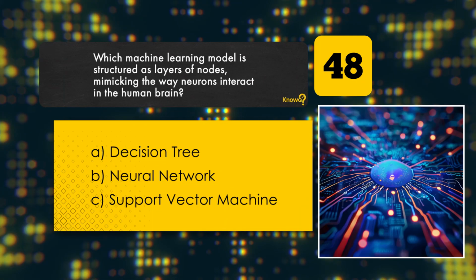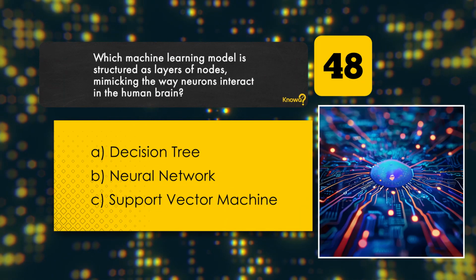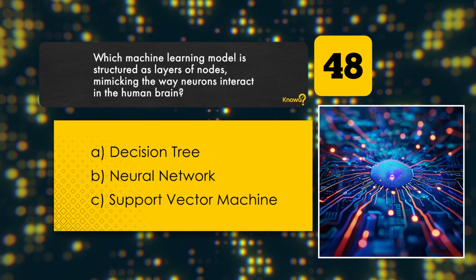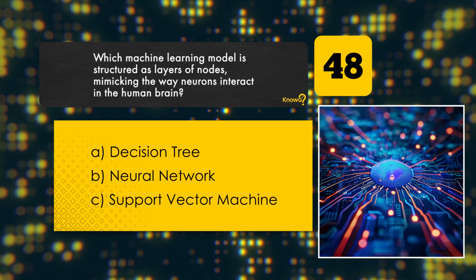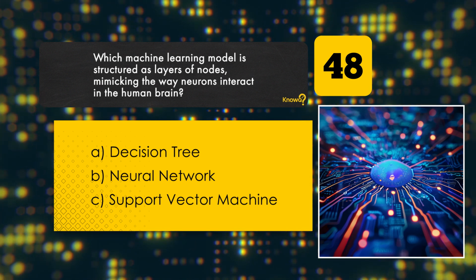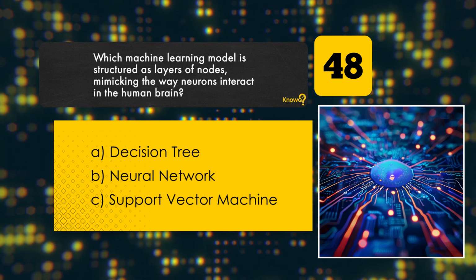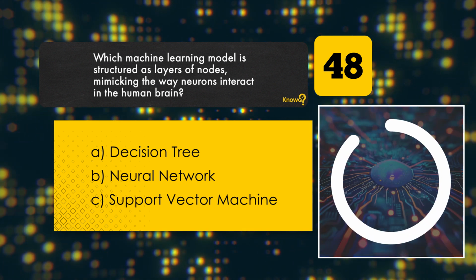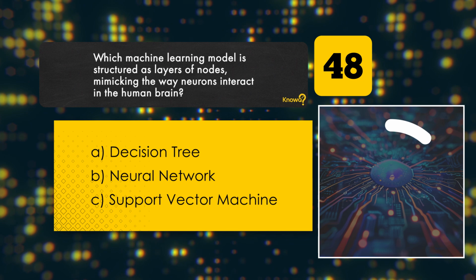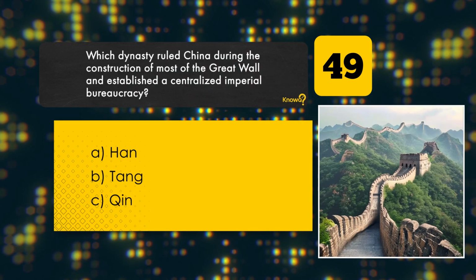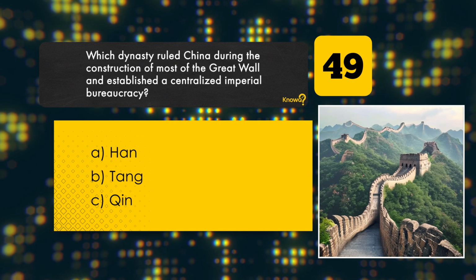Which machine learning model is structured as layers of nodes, mimicking the way neurons interact in the human brain? Decision tree. Neural network. Support vector machine. Correct answer: Neural network.